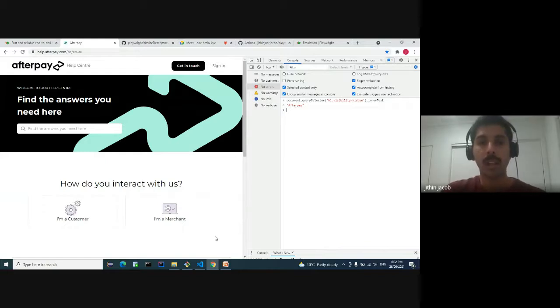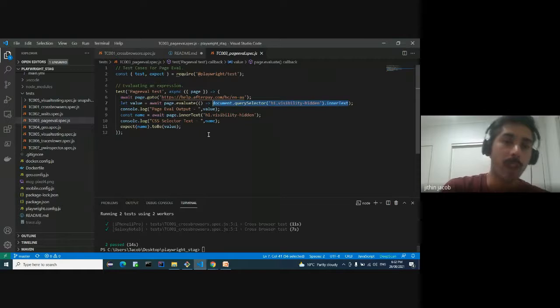So how can we achieve that in Cypress? That's the first question. There is a specific API documentation for that also. There is a method called cy.document where we can pass in this and get the value. Playwright has made it much easier by giving an option called page.evaluate. We just need to pass in this expression down here in the page.evaluate, and it will evaluate the expression.